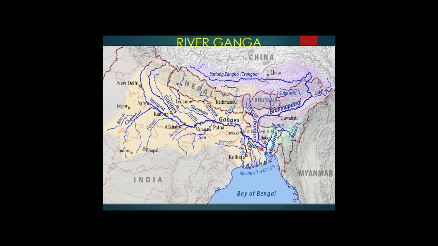Further down, after the meeting of Ganga and Brahmaputra here, the name of this river becomes Padma. And you can see here the Brahmaputra river, when it enters Bangladesh, its name changes to Jamuna. These Bhagirathi and Jamuna meet to form a single river, that is Padma. You can see here, this is the largest delta of the world.